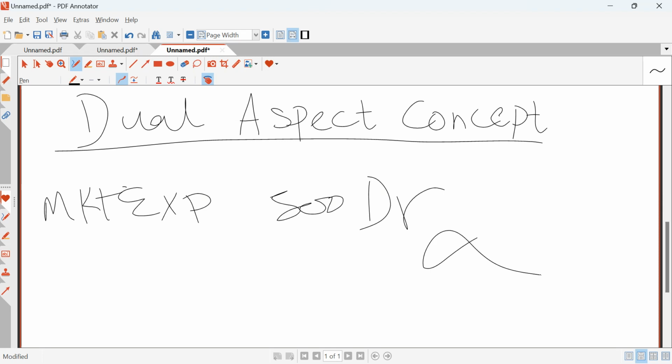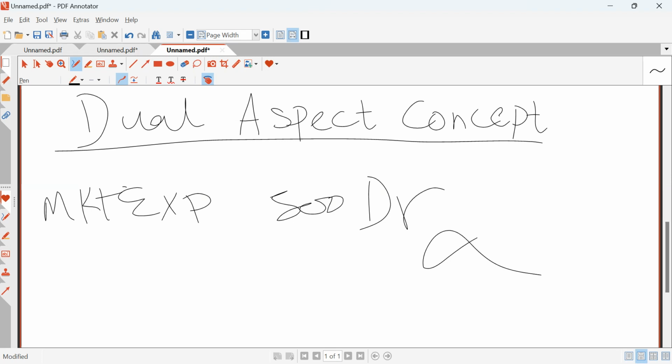For example, if I say we paid marketing expenses, $500, then after applying the dual aspect concept, the double entry is going to be marketing expenses debit by $500, cash credit by $500. So that is going to be the dual aspect concept. Double entry system: for every debit there is a credit entry of an equal amount. All transactions in accounting are recorded in this form. For every debit entry, there is a credit transaction. Does this make sense?